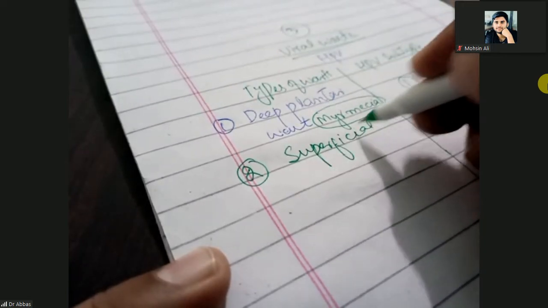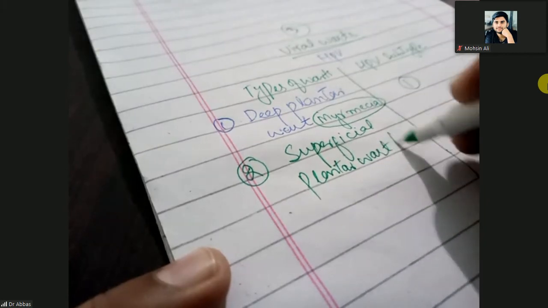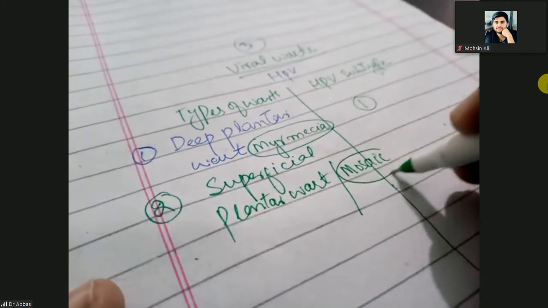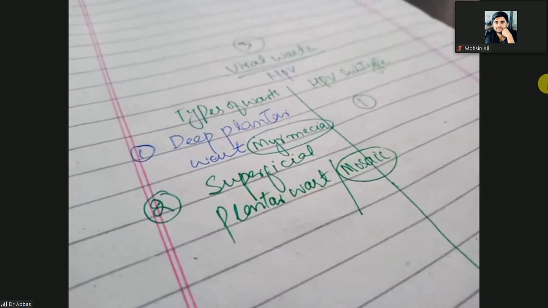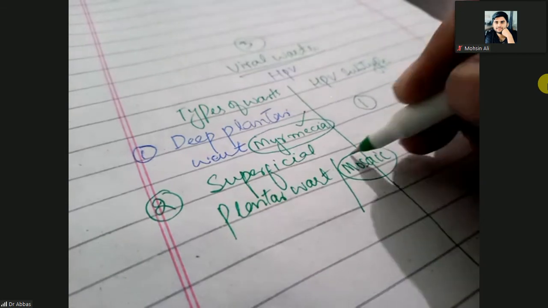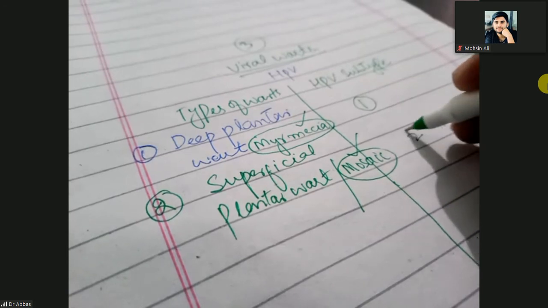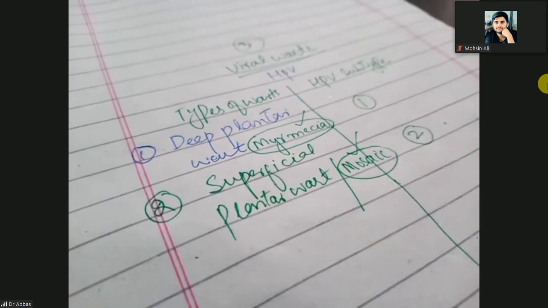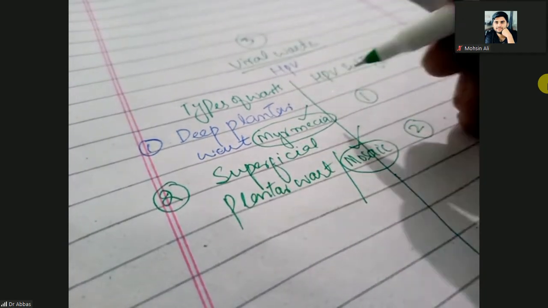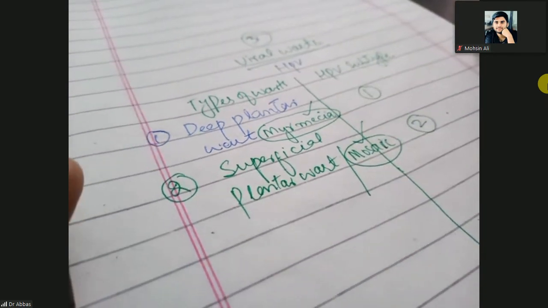The second type of wart is the superficial plantar wart. The other name is mosaic wart. Myrmecial wart is the deep plantar wart. Mosaic wart is the superficial plantar wart, and the subtype is HPV subtype 2. Clear? So it means plantar warts are of two types. One is myrmecia, the deep one, and the other one is mosaic, the superficial plantar wart.